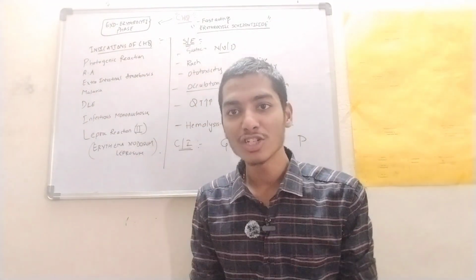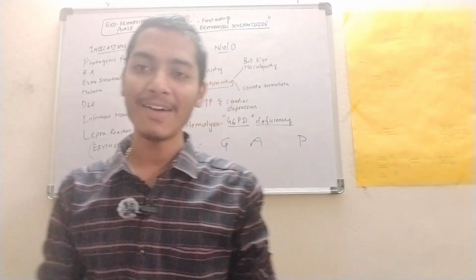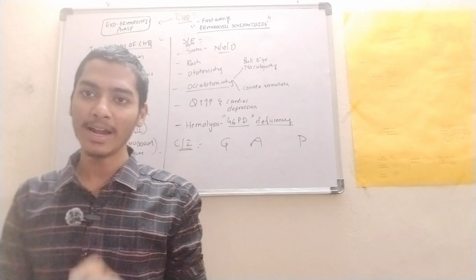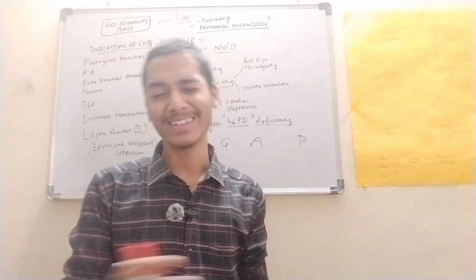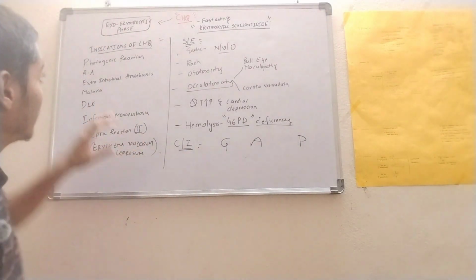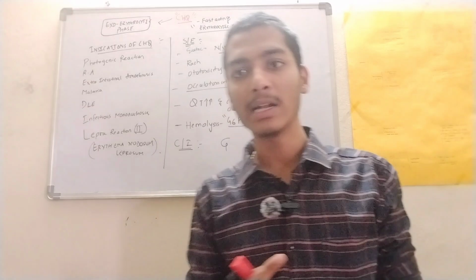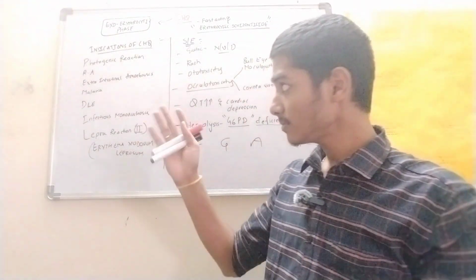Now we have the indications of chloroquine. So what is the mnemonic to remember? I have a funny way to remember. The mnemonic is Prem Dil, right? It's a small way to remember. So what is Prem Dil? P for photogenic reactions, and then we have rheumatoid arthritis, extraintestinal amoebiasis, malaria.